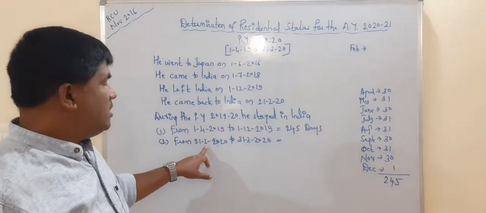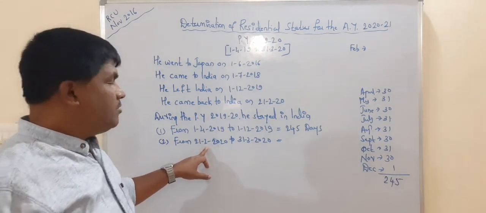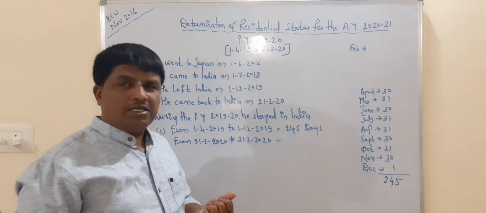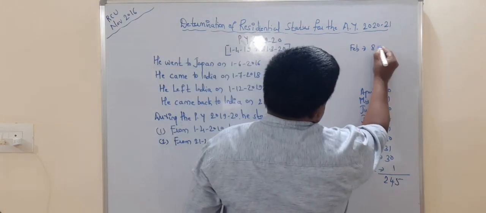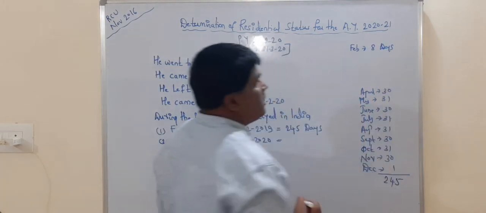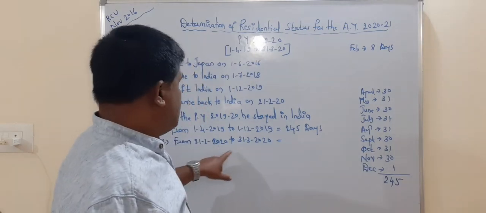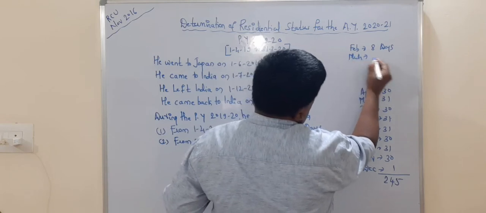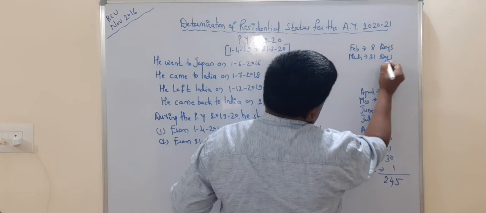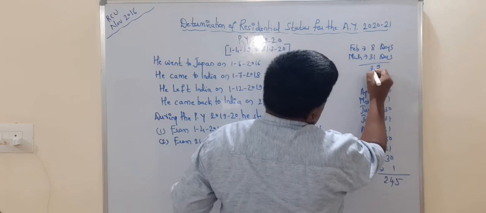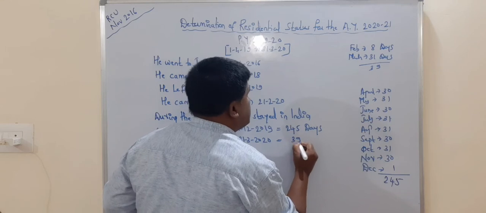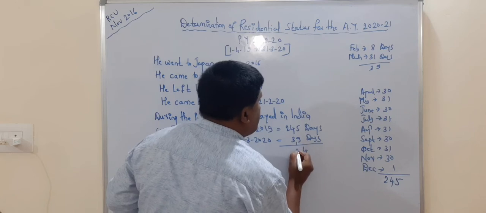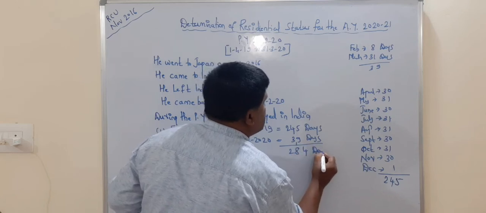It means during February, for how many days he stayed in India? So 21 means 21, 22, 23, 24, 25, 26, 27, 28. It means 8 days. So then 31st 2020 means March, 31 days. Total it comes 39 days. So total it comes to 284 days.